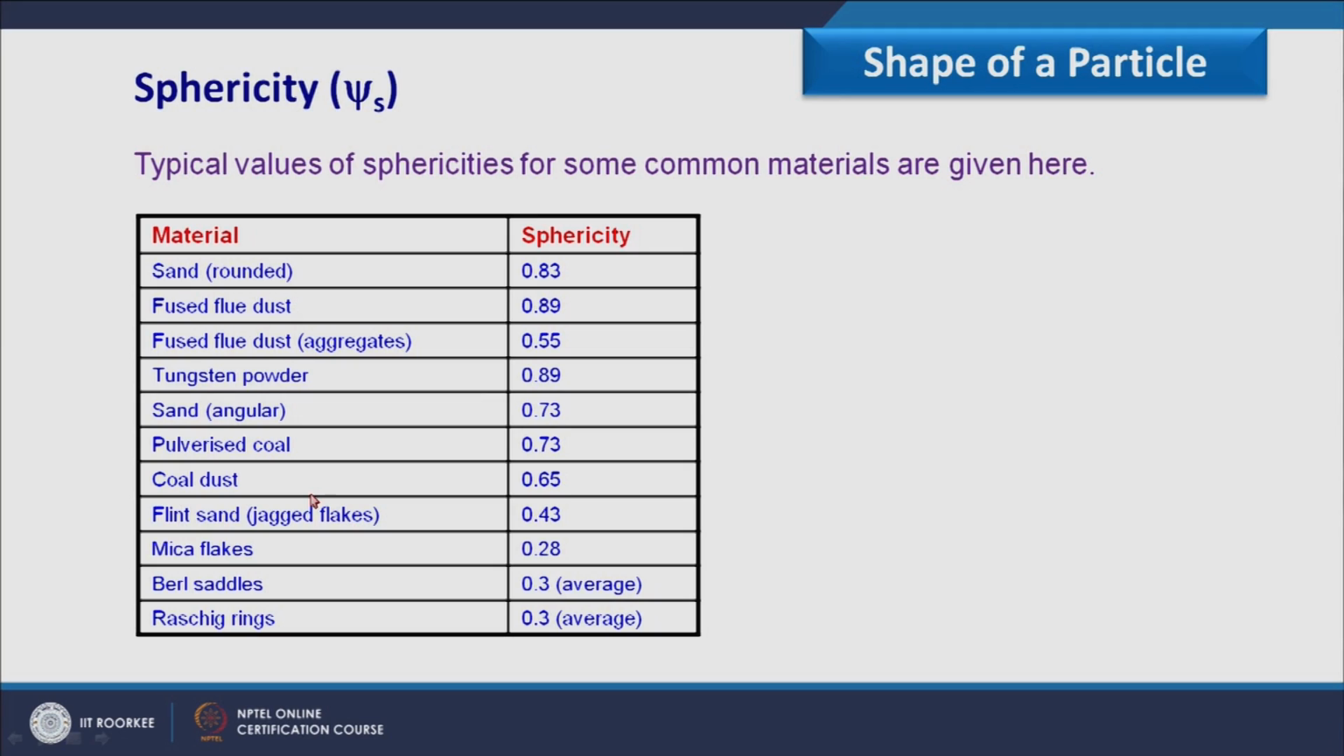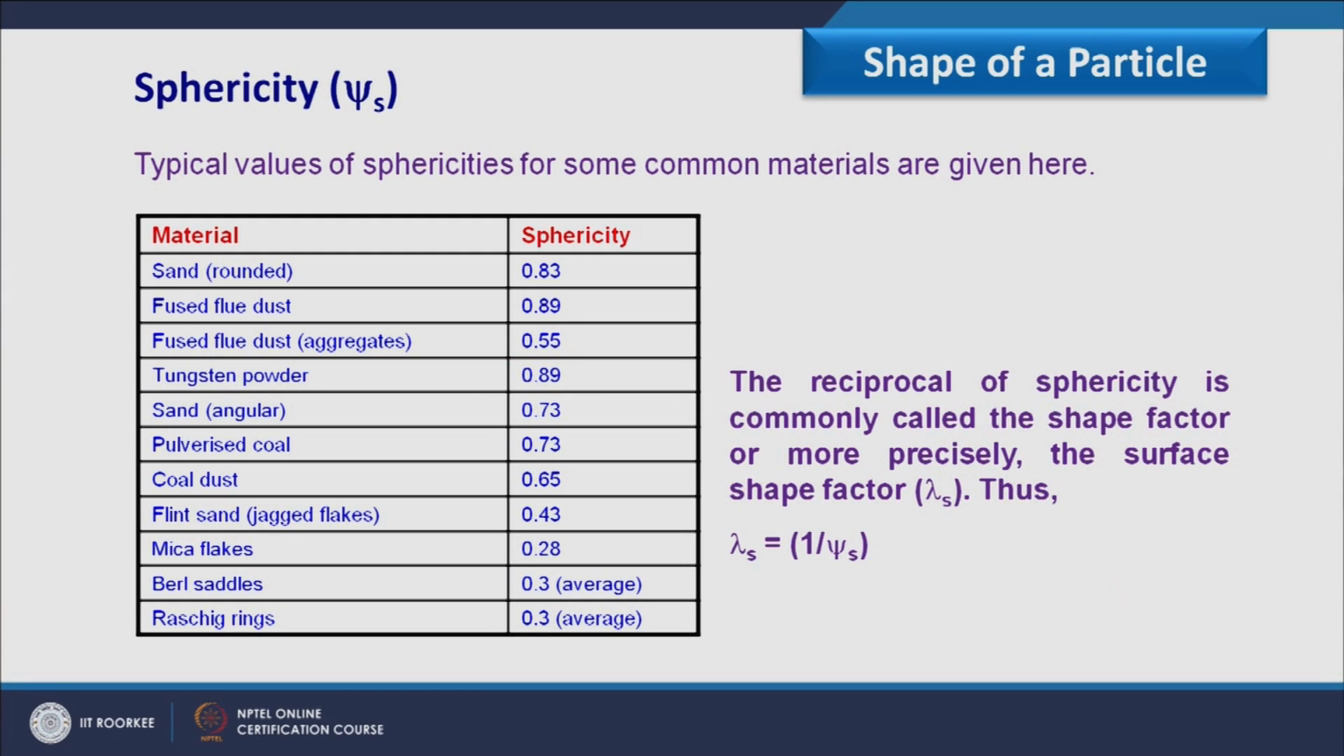So if I have a more irregular shape, the sphericity would be close to 0. If I have a perfect sphere, the sphericity would have the value equal to 1. Here I have some typical values of sphericity for different materials like sand, pulverized coal dust, Raschig rings, etc. So the sphericity is defined; irrespective of the size, we can consider the sphericity equal to these values.